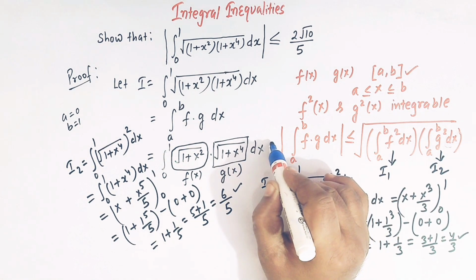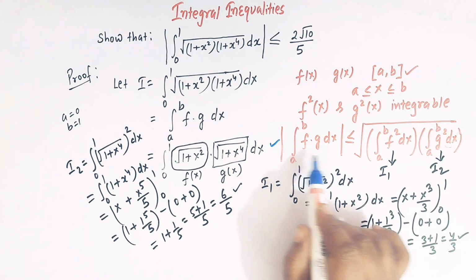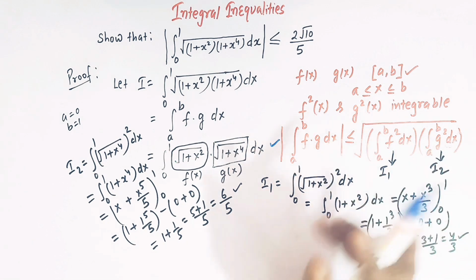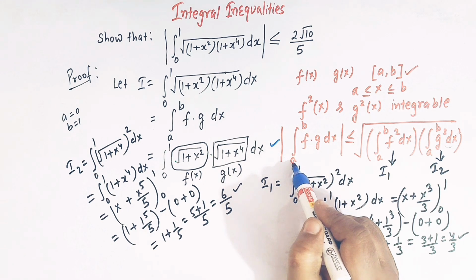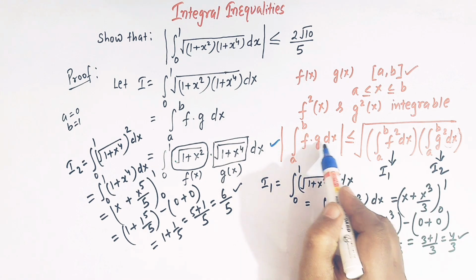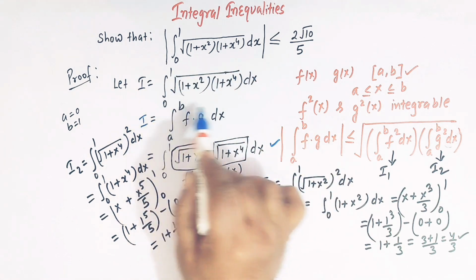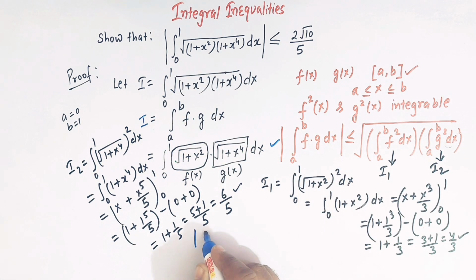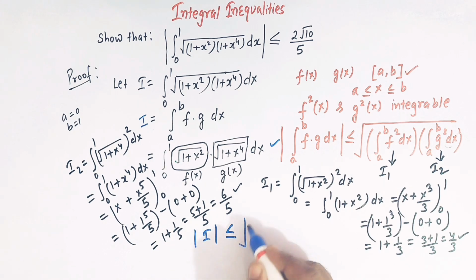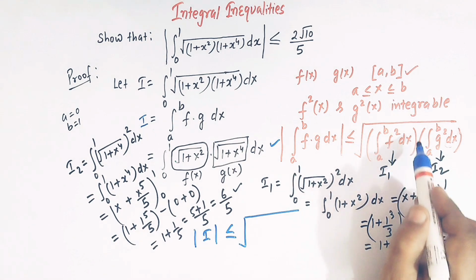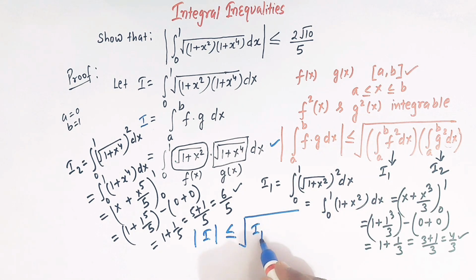So now this Cauchy-Schwarz inequality assumes the form, if we take this integral a to b of f g dx as I, because I is our integral, so we have mod of I less than or equal to square root of I1 times I2.